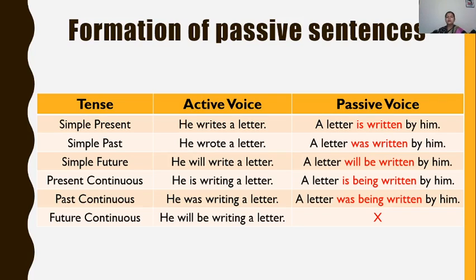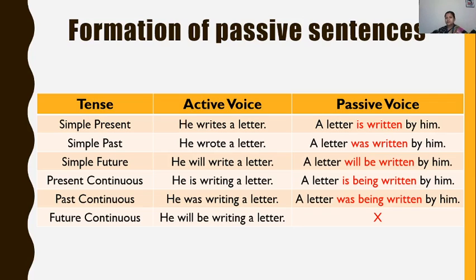Now second, in simple past tense. In simple past tense, what will be the to be form? Was or were? So if the sentence is he wrote a letter, it will be a letter was written by him. Here once again check all the 4 steps that we have to follow while forming.